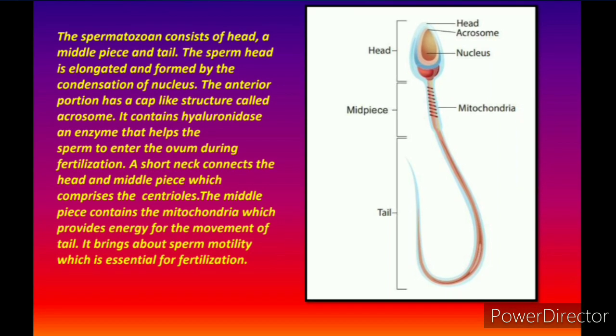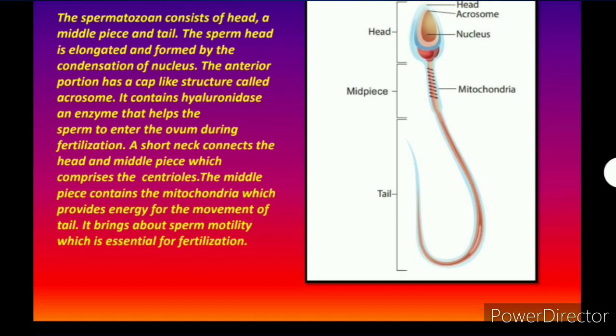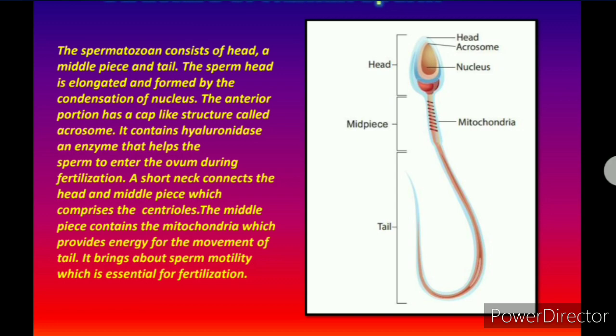Now we move to the middle piece. The middle piece consists of mitochondria, which provide energy for the movement of the tail. It brings about the sperm motility, which is essential for fertilization. Obviously, this sperm motility is very important. Why? Because the sperm must move through the female reproductive tract. It will enter the isthmus region where the ovum is present, and there fertilization takes place. Till then, this motility is needed, and it is supplied by the mitochondria.